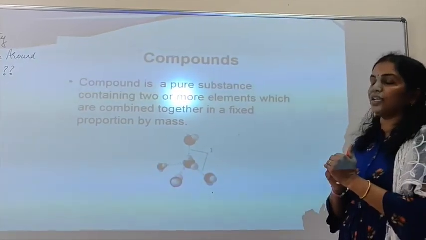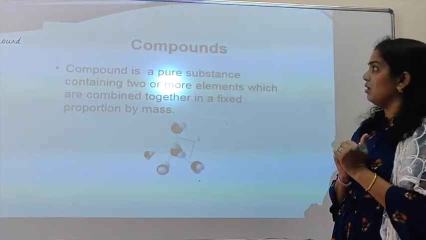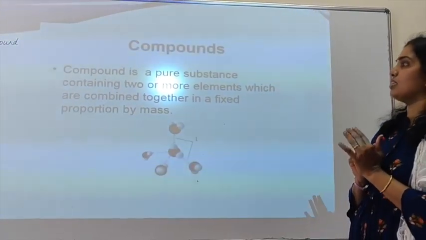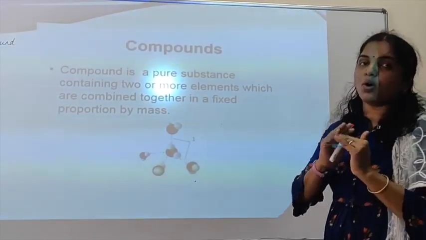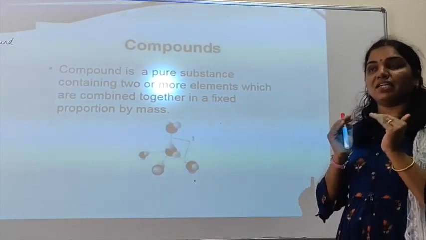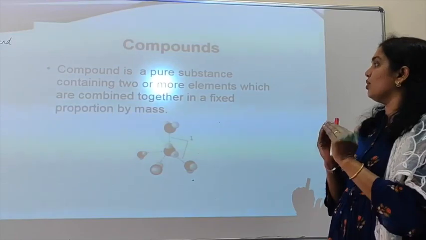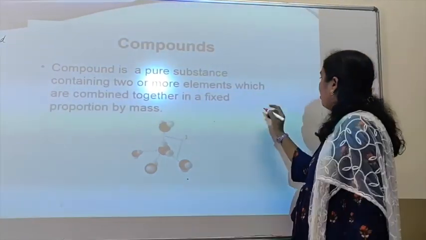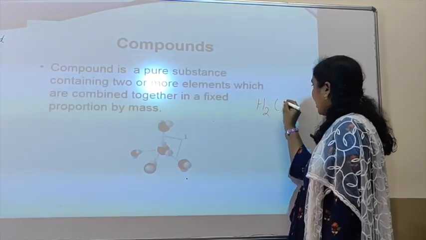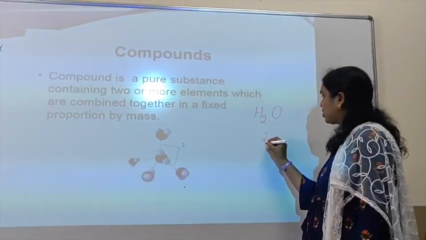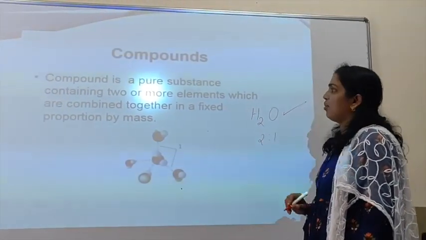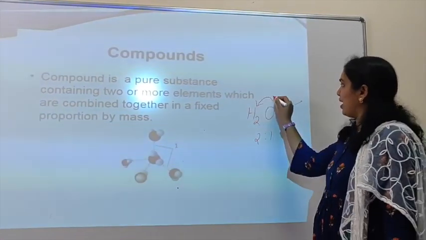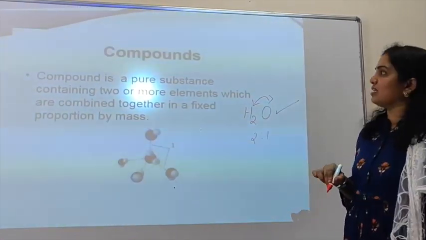Next category of the pure substances is compound. A compound is a pure substance containing two or more elements which are chemically combined together. So they are in a fixed proportion by mass. For example, water. Water is in fixed proportion. Hydrogen and oxygen are in the fixed ratio 2:1 to form the water molecule. They are chemically combined together. So that is the compound.